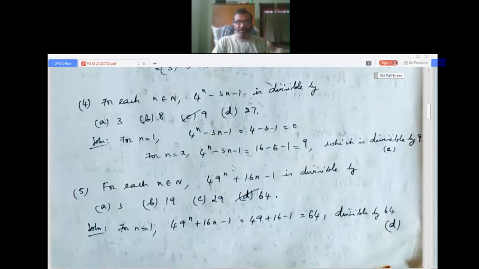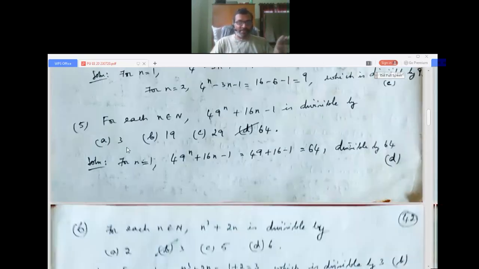So we get 9. So this is divisible by 9. So option C. This is a simple method which you have to use in the beginning stage. If not possible in this, then you have to think of some higher method like that.